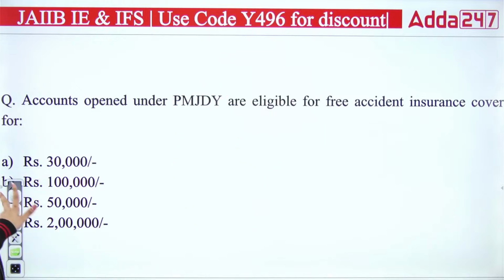So the right answer is D. It is the accidental cover or accidental insurance under the Jan Dhan Yojana. So the right answer will be D.